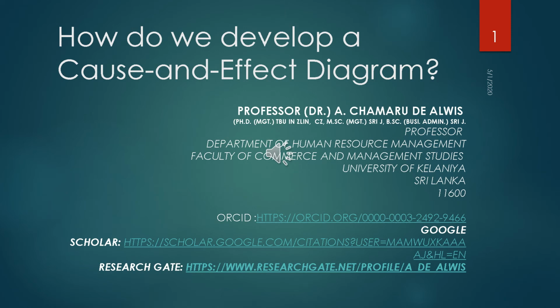My dear students, now we have come to the challenging target. What is it? What are the challenging targets? Now we have to prepare the Pareto diagram and the cause and effect diagram. But what I'm going to do here is explain step by step. You have to follow me and work with me. Then finally, you can draw a diagram yourself.